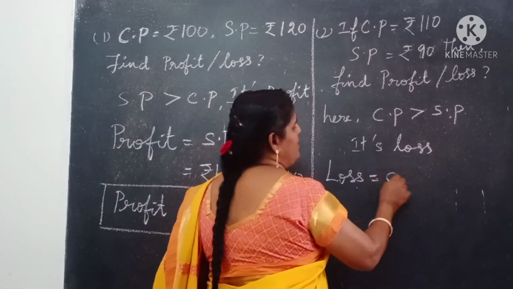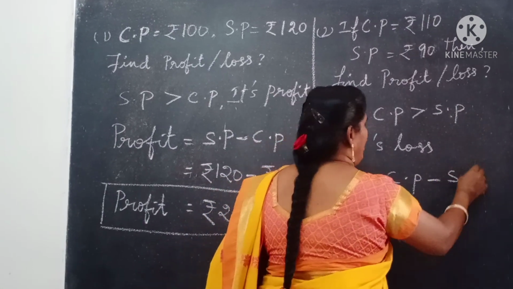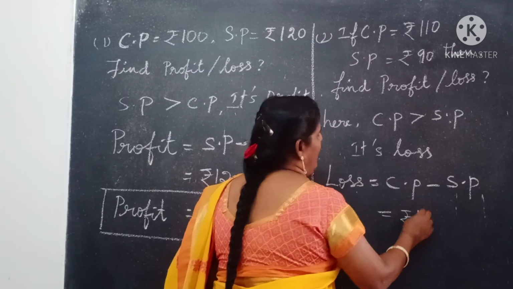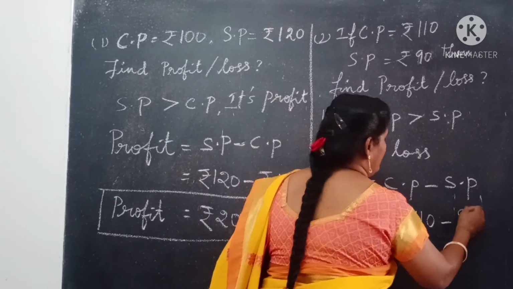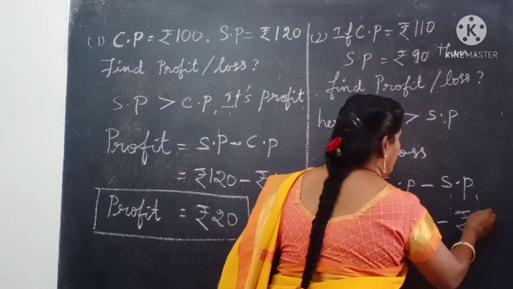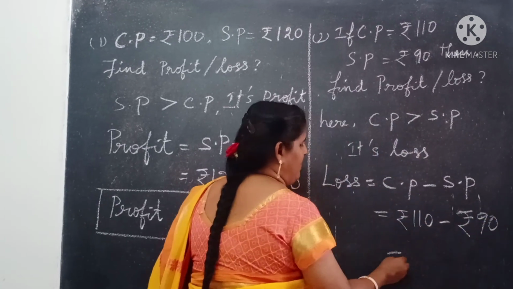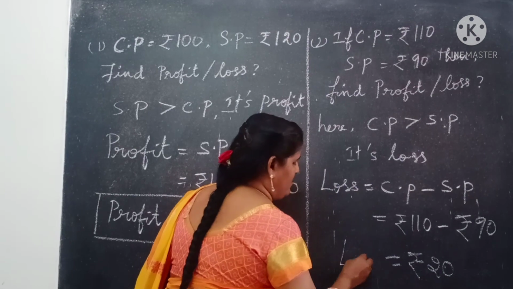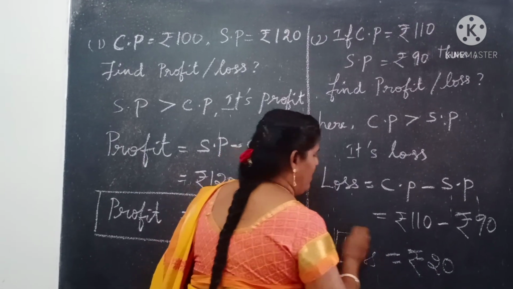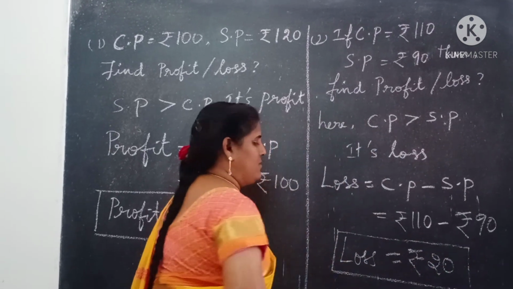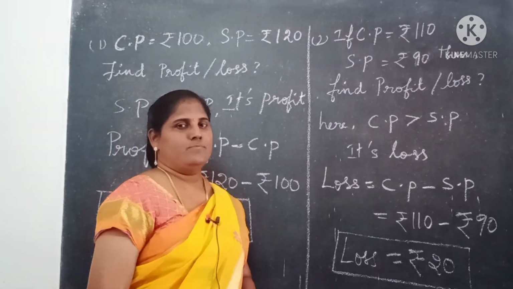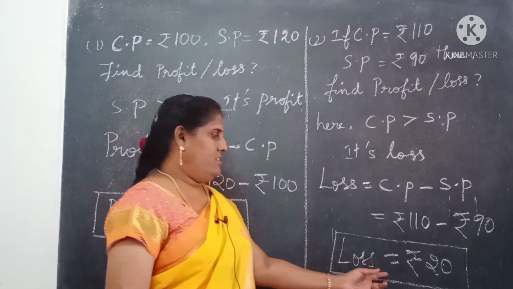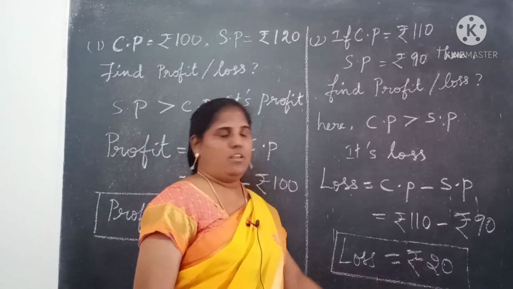Loss is equal to CP minus SP, cost price minus selling price. Cost price how much? 110 rupees minus 90 rupees. So therefore loss is equal to 20 rupees. Okay, so in this sum we found profit and here we found loss.